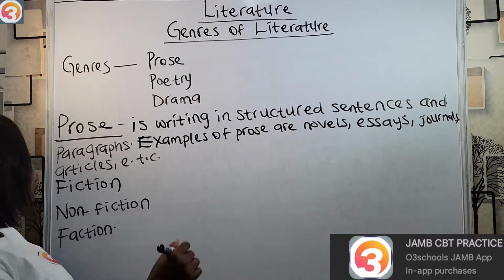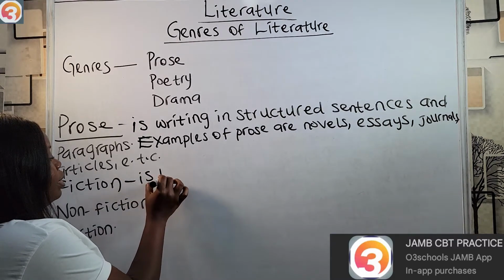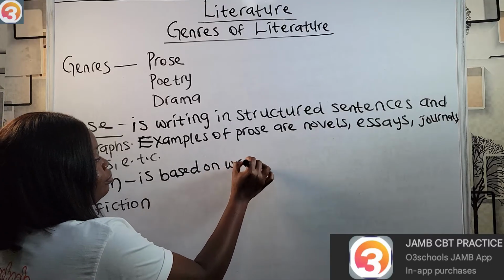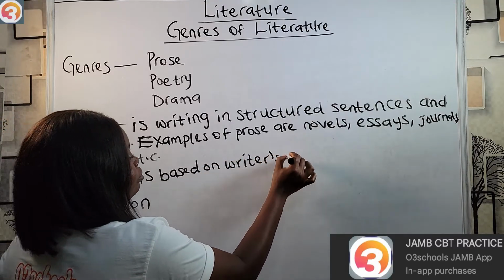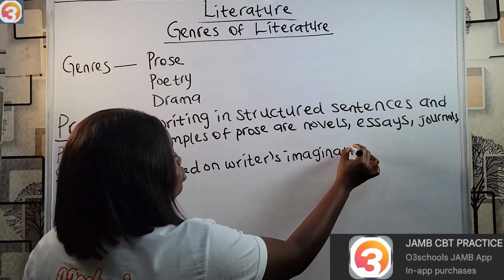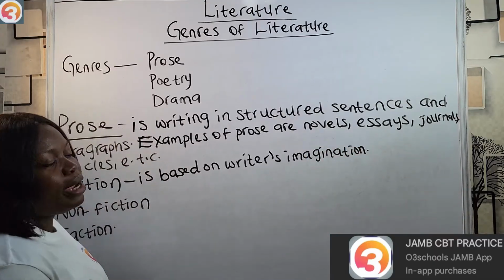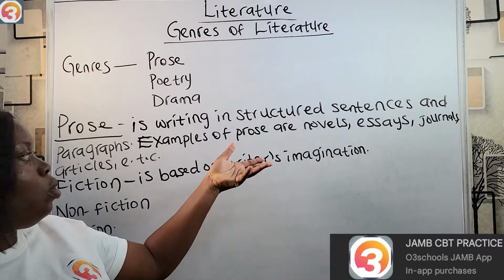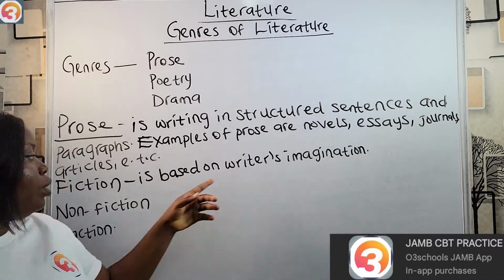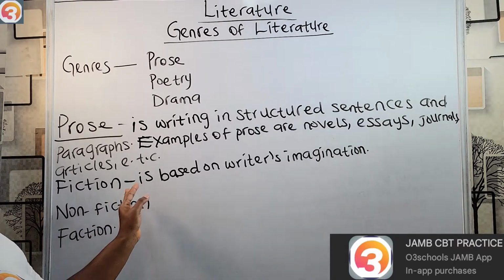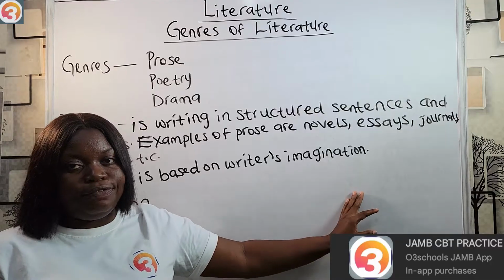First up, we have fiction. Fiction is based on a writer's imagination. A writer creatively works on a literary work, and we call it fiction. The events in fiction are not real. It is based on the writer's creativity.